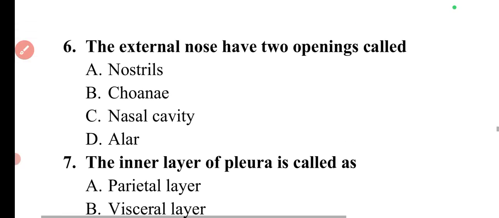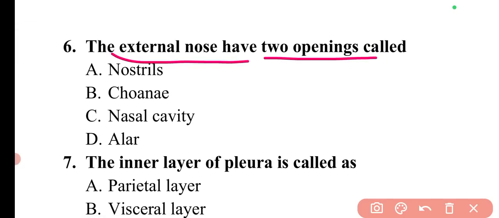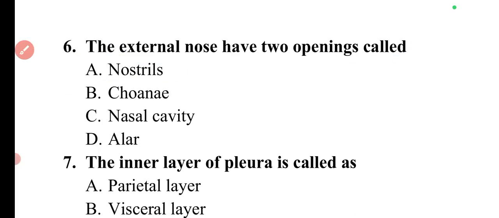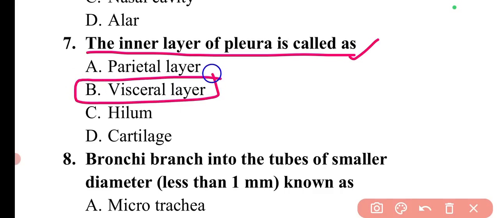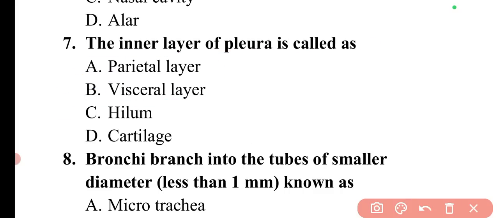The next question is, the external nose has two openings called. So our external nose has two openings which are known as nostrils. So option A is correct. Next question is, the inner layer of pleura is called as. So the inner layer of pleura is known as visceral layer. So here option B is correct.